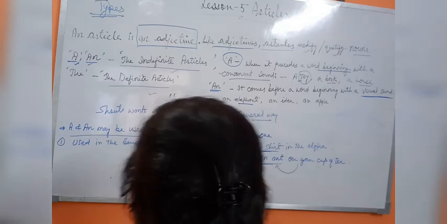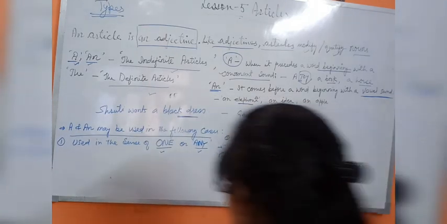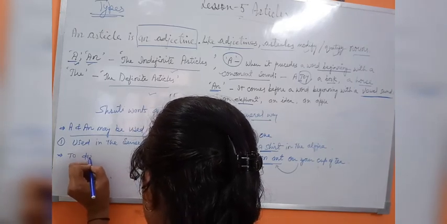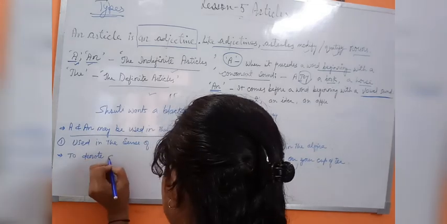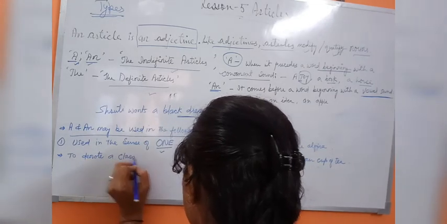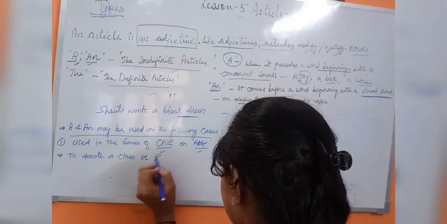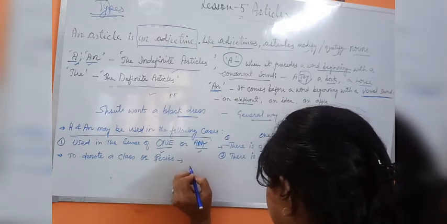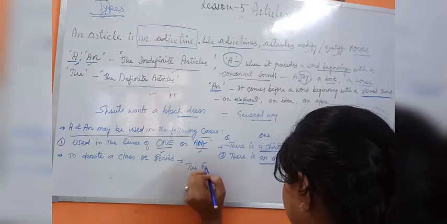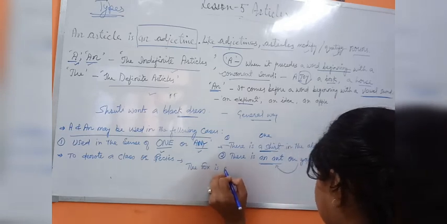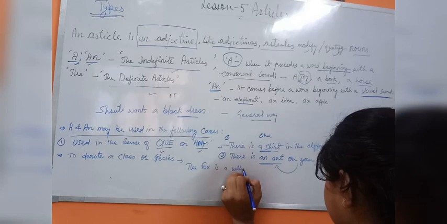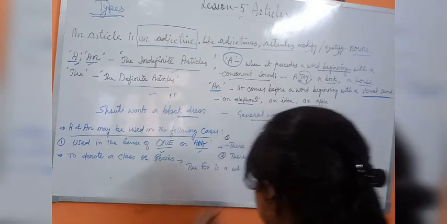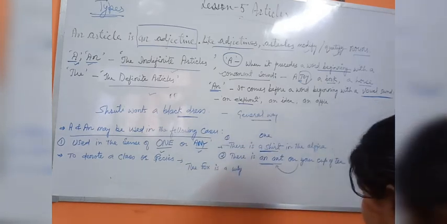Now we have the next point, that is, it is used to denote a class or species. Suppose, one example I have written, I will write here: the fox is a wily animal. Wily, W-I-L-Y. Clear? Wily animal.